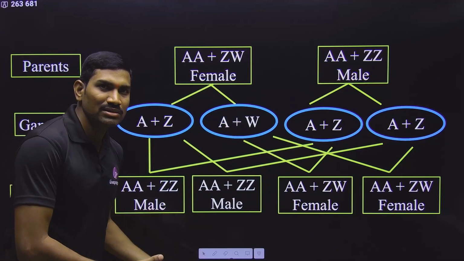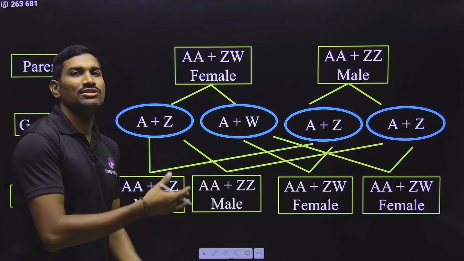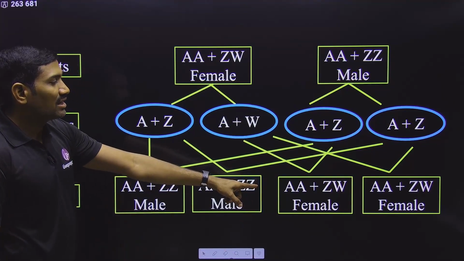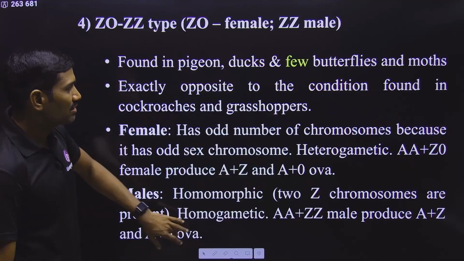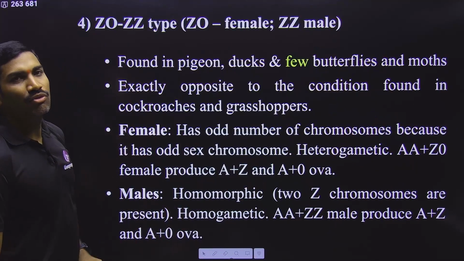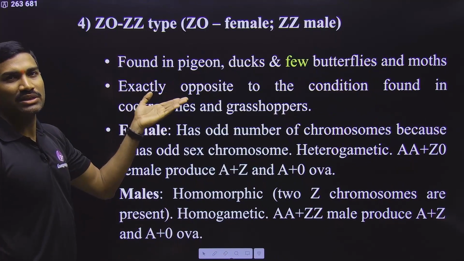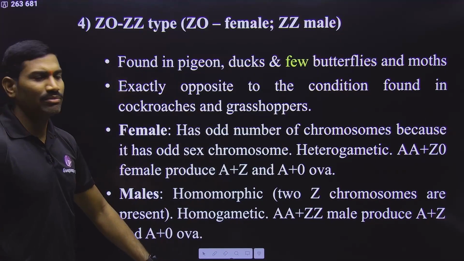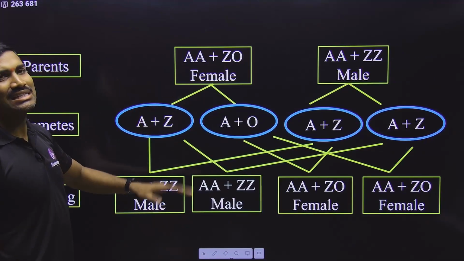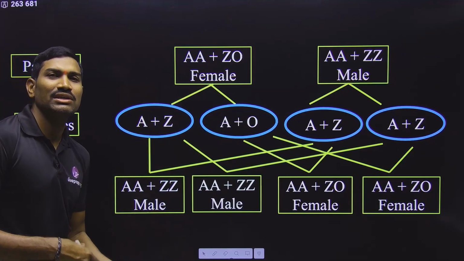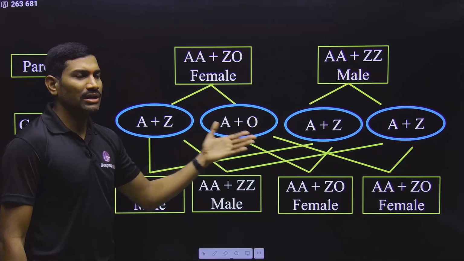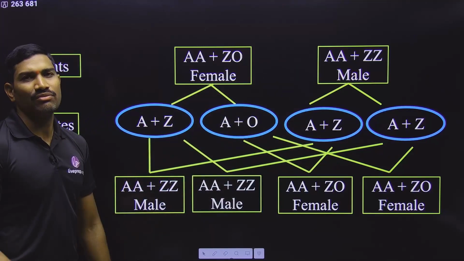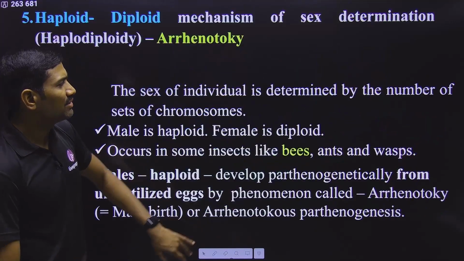We are talking about the birds. So the next generation, small individuals are called as chicks. So the sex of the chicks here will be decided by the egg cell, not by the sperm cell. Clear? Same way here, ZZ type is present, but anyhow regarding this they have not mentioned in the NCERT, and here it is exactly opposite to the condition we are observing in the case of grasshoppers. So here females are heterogametic, males are homogametic, and females will decide the sex of next generation. That's it. Information is very simple.